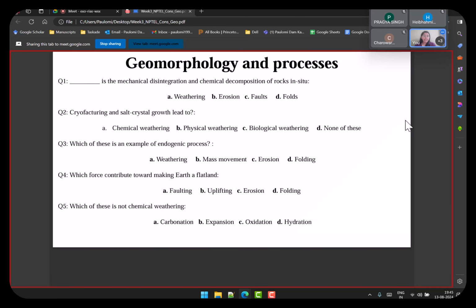So in this second lecture, most of the lecture encompassed only the processes that led to these different formations. And again, I have tried to put in questions which summarize the entire lecture, so you can try and attempt these questions, because I've tried to cover all the processes that were discussed. You can try to remember from the lecture, connect the words and see if you get the right answer. I will wait for maybe 2 to 3 minutes and come back and discuss the answers. These are not difficult, so you can do it.